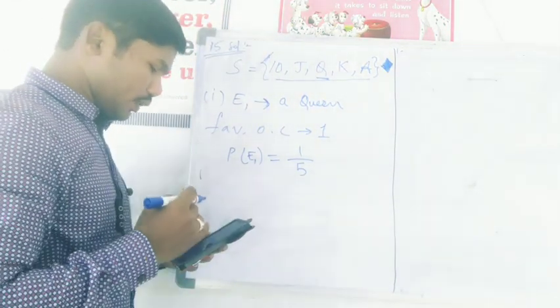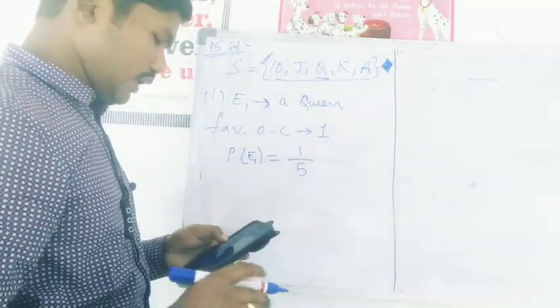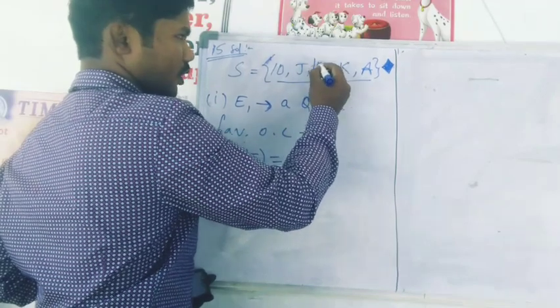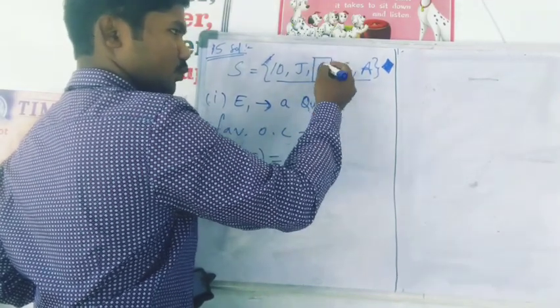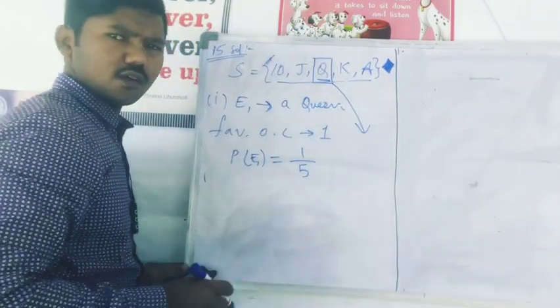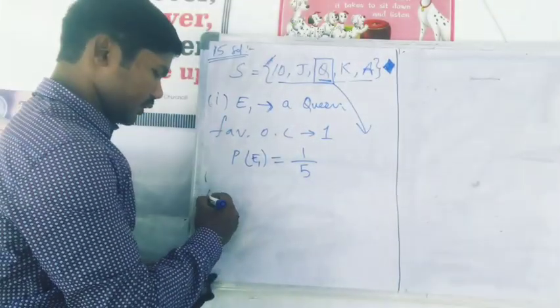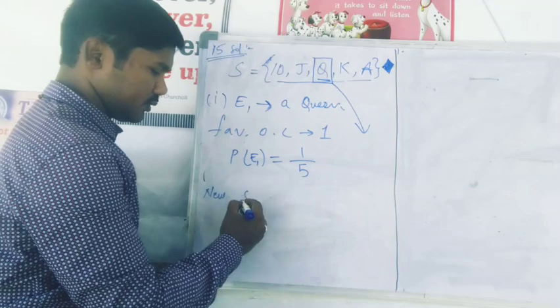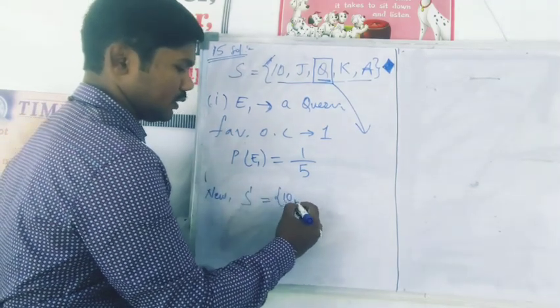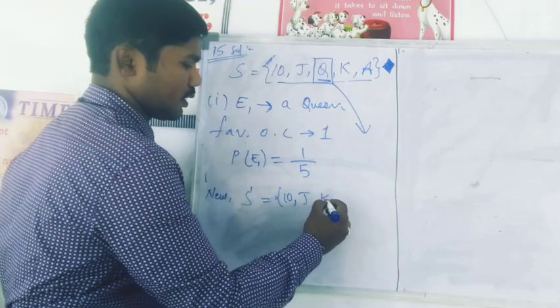Second, if queen is drawn and put aside. See, now after getting the queen, this queen has been put aside. It is not mixed again in the 5 cards. So now your new sample space is going to be 10, Jack, King, Ace.